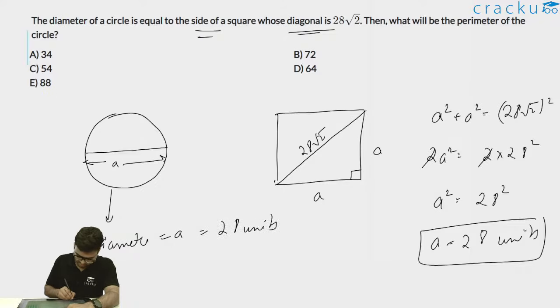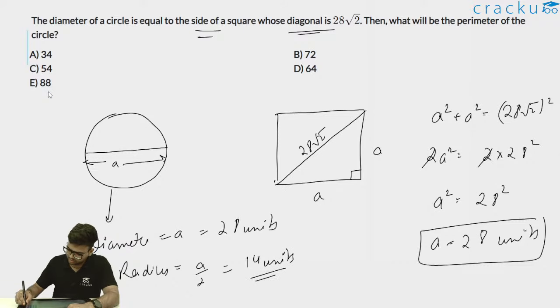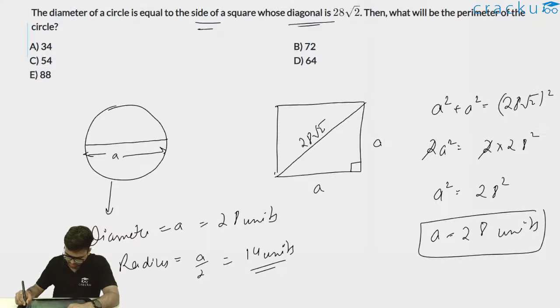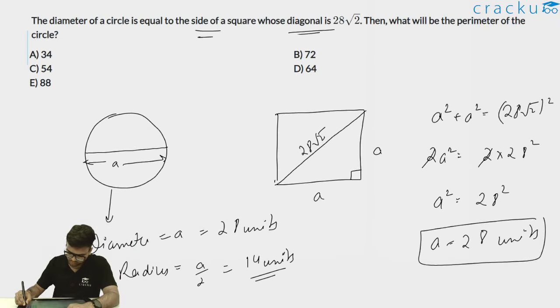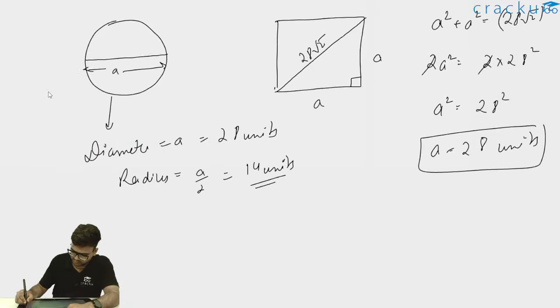What will be my radius? Radius will be a by 2, and thus I can write 14 units. Now if the radius is 14 units, what do I have to find out? I have to find out what will be the perimeter of the circle. So the perimeter of the circle will be,